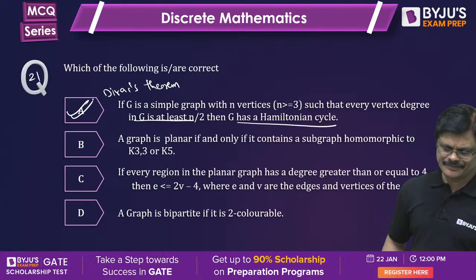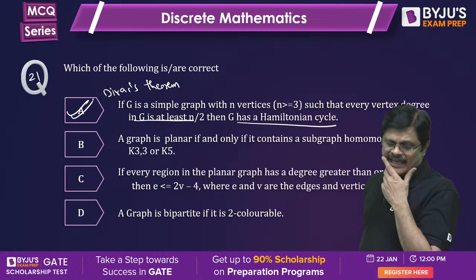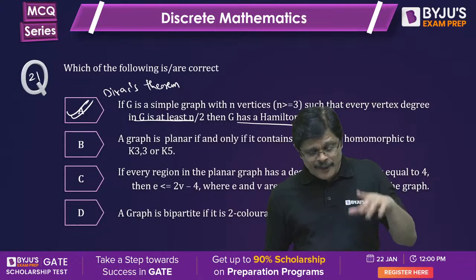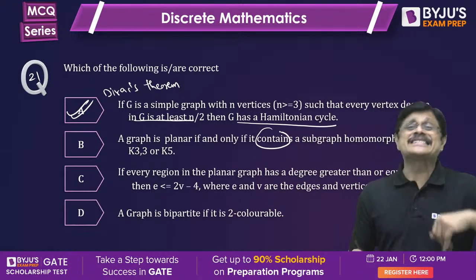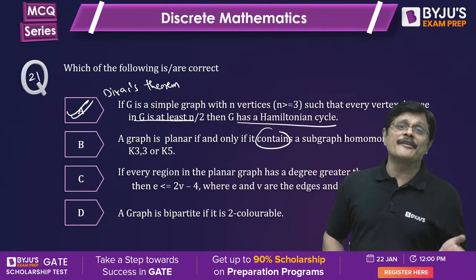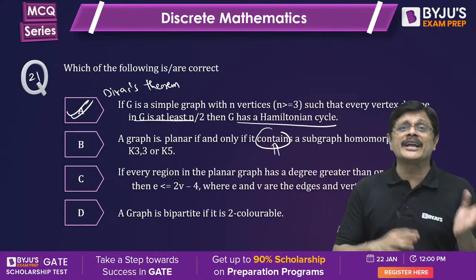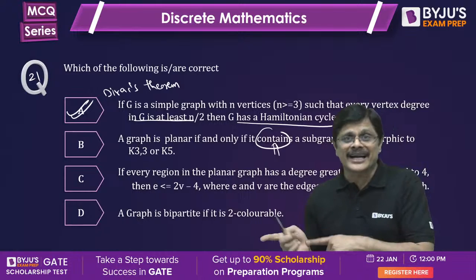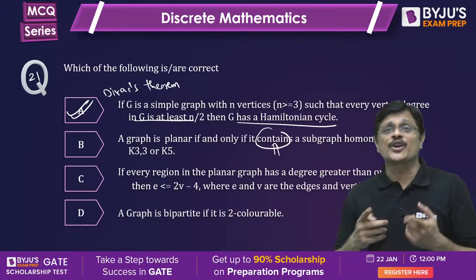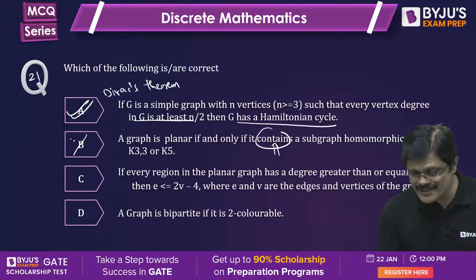Second one: a graph is planar if and only if it does not contain a subgraph homeomorphic to K5 or K3,3. For non-planar it contains; for planar it does not contain. So it is actually Kuratowski's theorem given wrongly, so it is wrong.